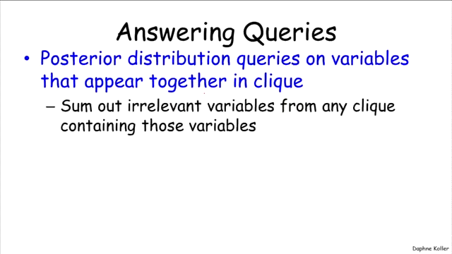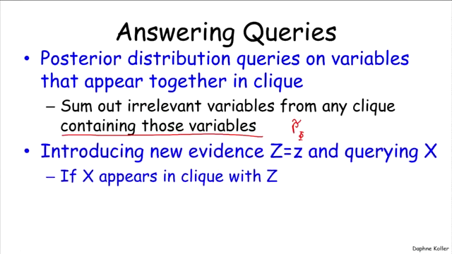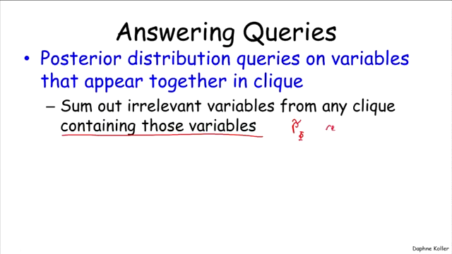Well, in this case, you could take any clique that contains all of those variables and sum out the variables that you don't care about from that clique to get a posterior over just those variables. Now remember that that posterior is p tilde phi. It's an unnormalized measure. So in order to get the normalized measure, you actually need to renormalize.